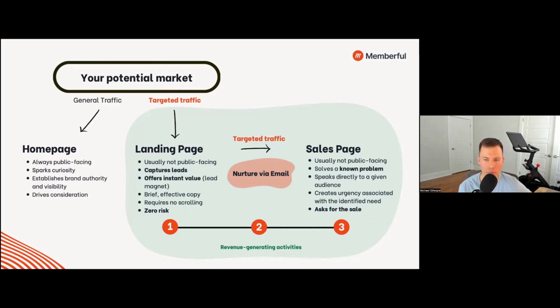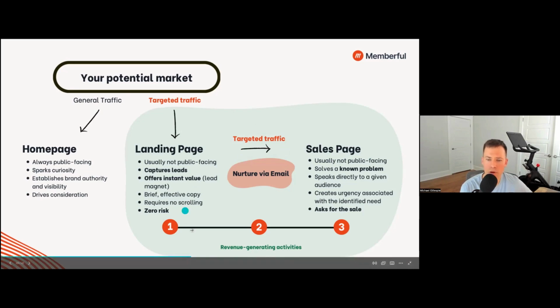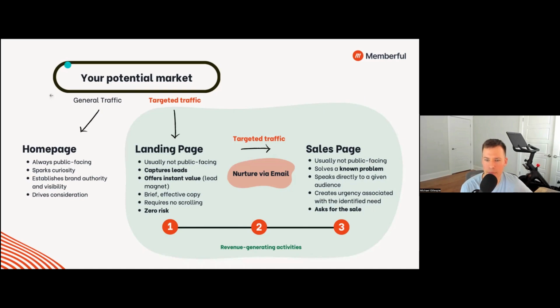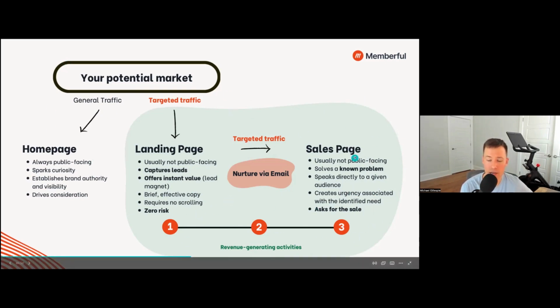The problem is that about 90% of customers, 90% of first-time membership operators, spend all of their time in this section over here, where they're sending general or not heavily targeted traffic to their public-facing website, and they're trying to convert folks in that space, when in fact all of the conversion and all of the revenue that's built on this membership business happens here. So we want to spend as much time in this area as possible.